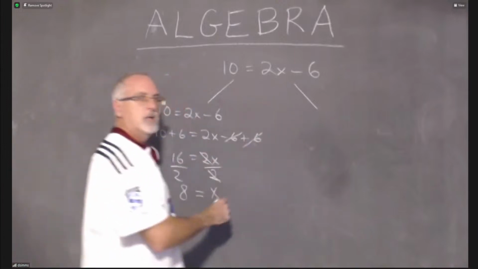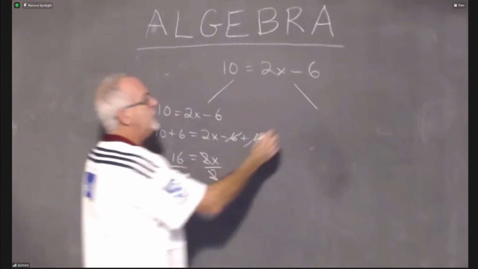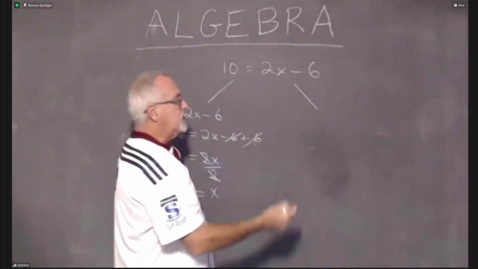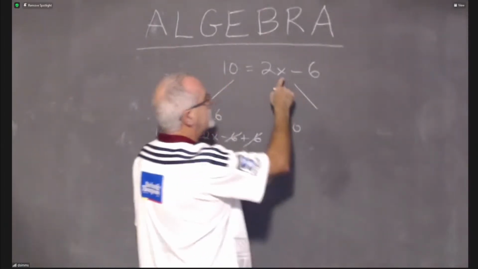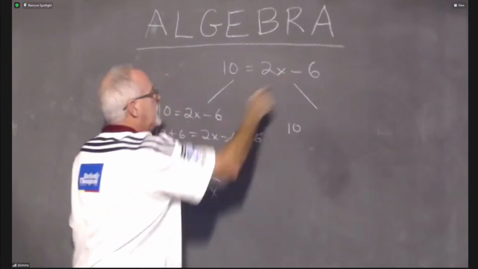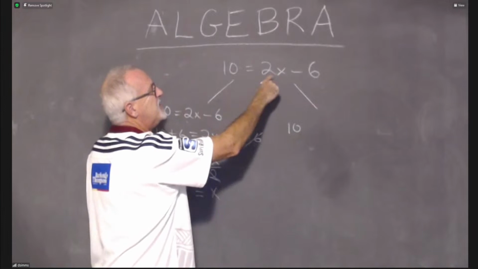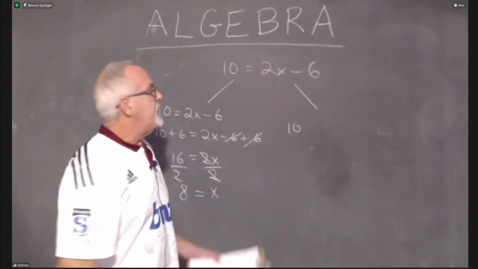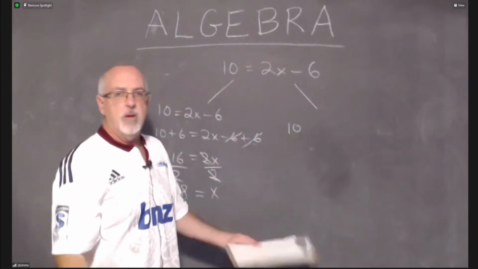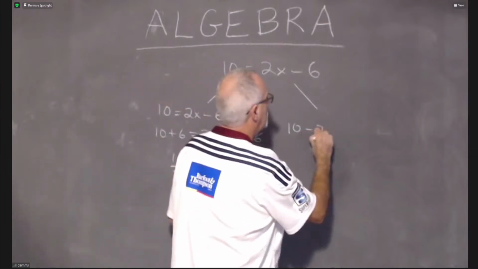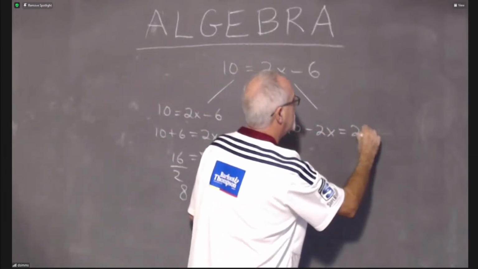But the student who doesn't like that and really likes the x to be on the left can do algebra and still get the right answer. That student is not going to move the 6, not going to deal with the 6 first. The student will move 2x. The student will say, I have a 2x on the right side and I don't want it there. That 2x is being added to the right side. I want to do the opposite. I want to subtract it. So I'm going to subtract 2x from both sides.